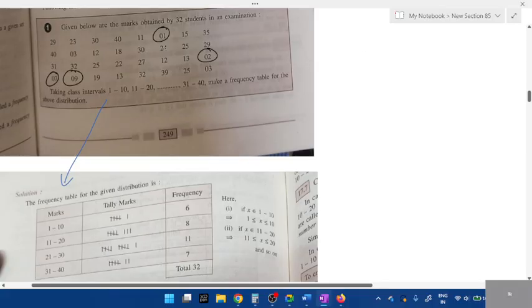What's the highest number, students? 1 is the lowest. Highest number? Highest is 40. Right. So even in grouping, you can't group random numbers.